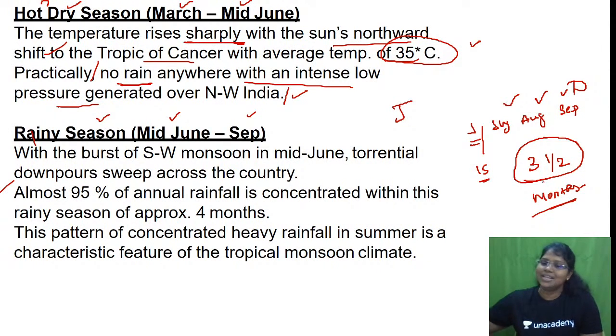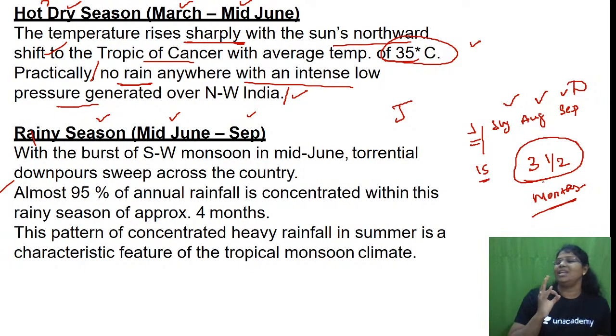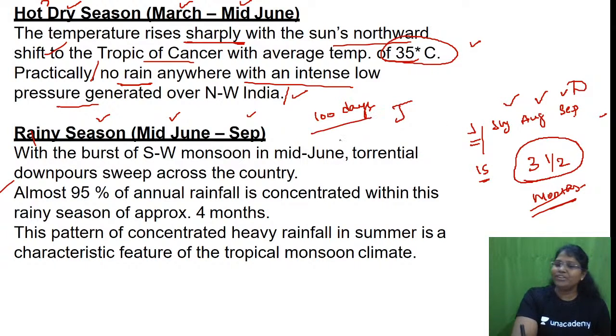Sad thing in the monsoon is that we have rainfall only for 3.5 months, but we have a huge population. And moreover, it is an agriculture dependent area. The livelihood of the majority of the people, of course more than 60-70% of the people, depends on this. So this is a gambling, no? So that's why the Indian economy lies in the gambling of the Indian monsoon. Yes or no? So rainy season, hardly we have only for how many? 30, 60, 90, closer to only 100 days. Yes or no? Only for 3.5 months.